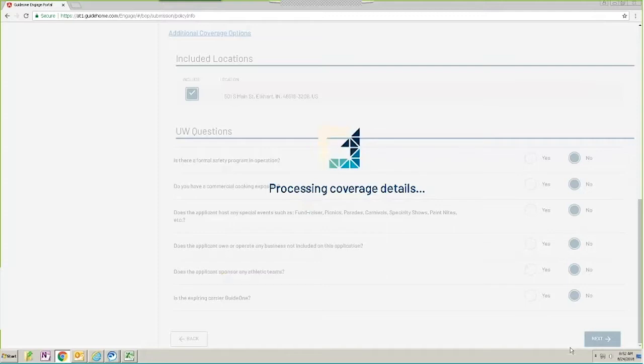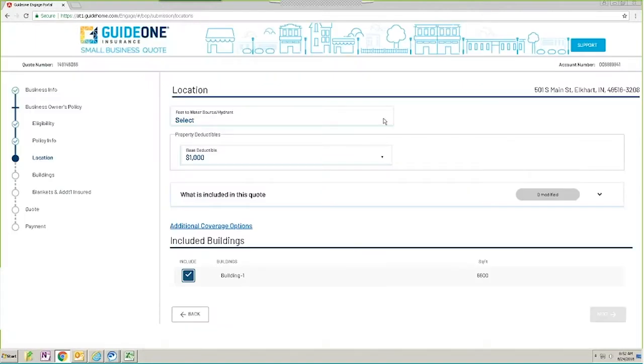When we get to the location screen, it's going to look just like the screen that you saw before. We've got some frequently edited things at the top, so we need to know how far it is to the water source or hydrant, so you would select that. And then we also have the property deductible highlighted for you so that you do not have to search for that information. You can leave it with the default, or you can change that.